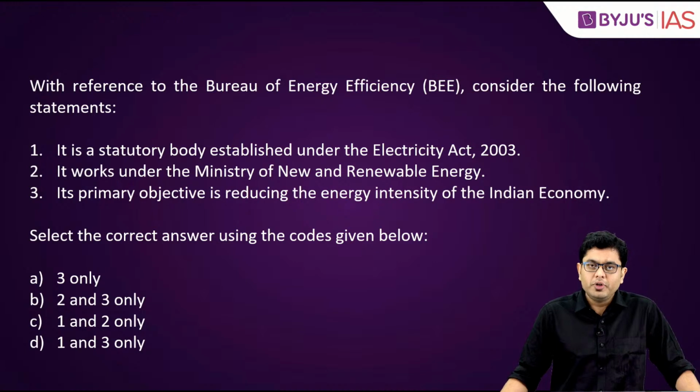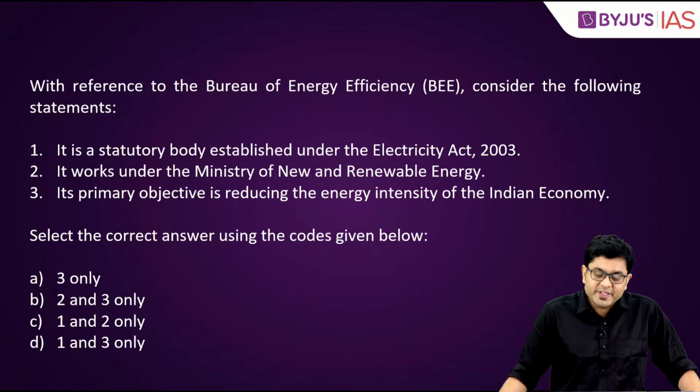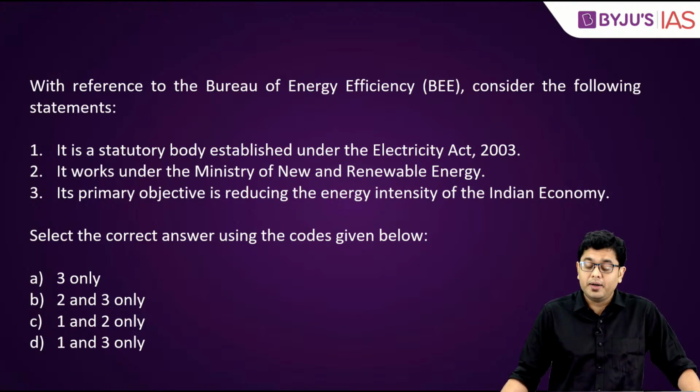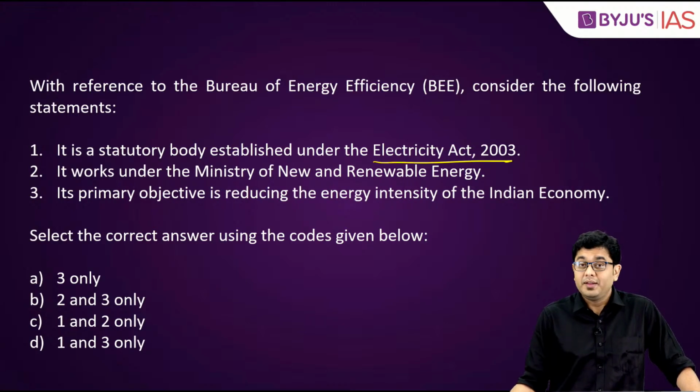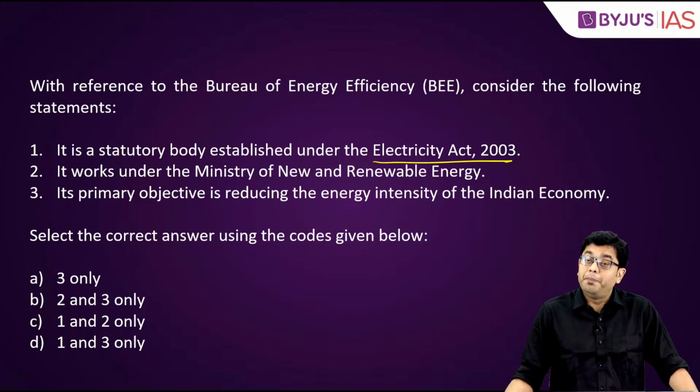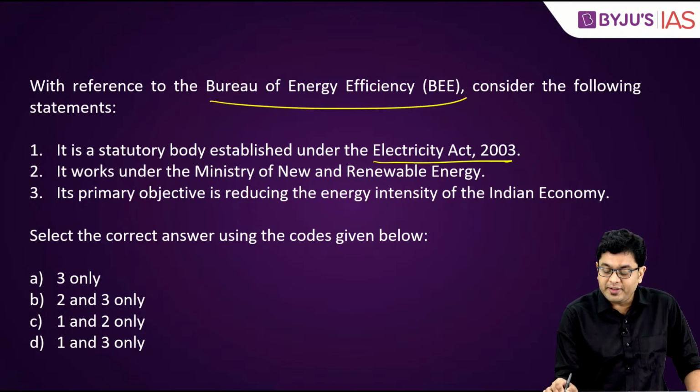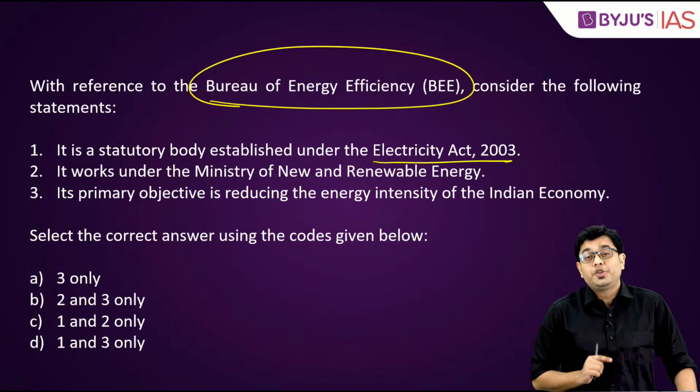With reference to the Bureau of Energy Efficiency, consider the following statements. The first statement is, it is a statutory body established under the Electricity Act 2003. This is incorrect. Now, Bureau of Energy Efficiency is a statutory body.